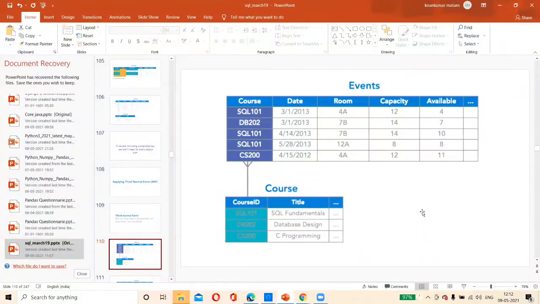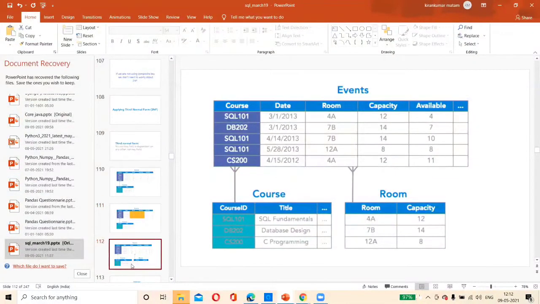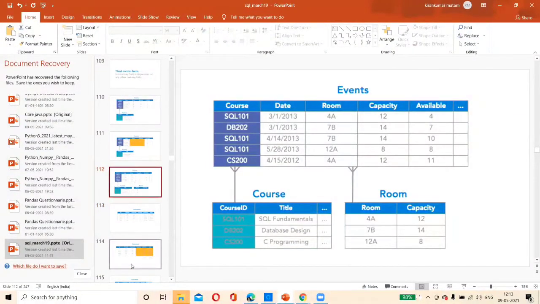So now, in order to make this into third normal form, what will we do? We will divide the room and capacity into another table, room capacity, and we will get a room ID here.